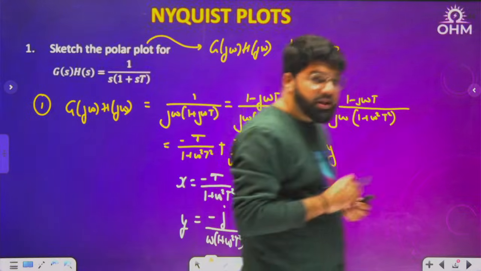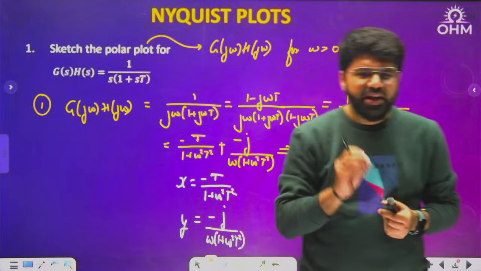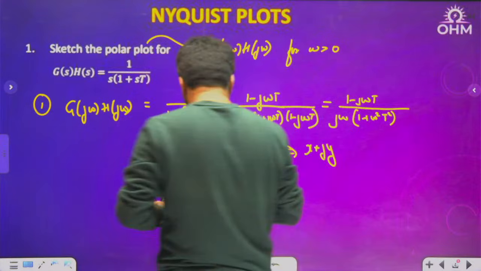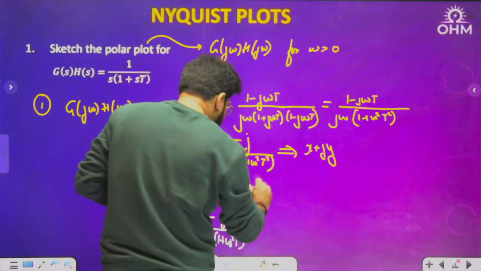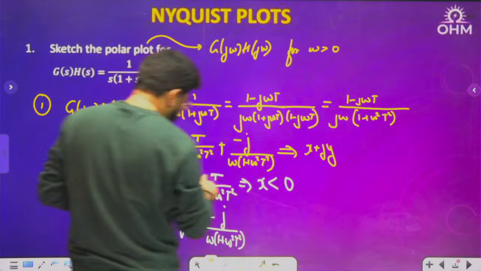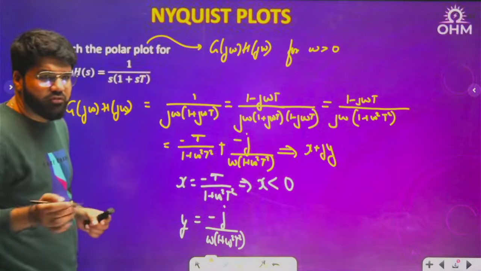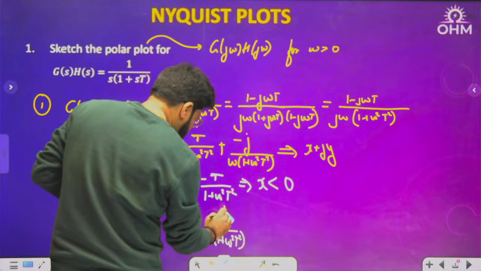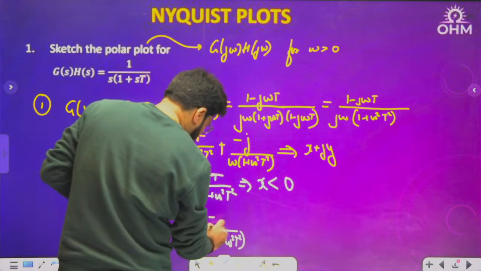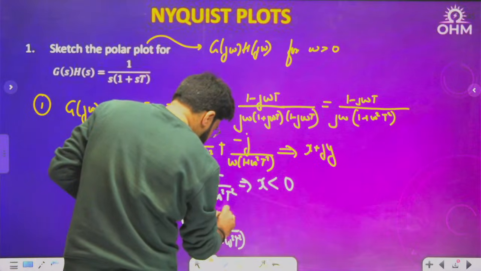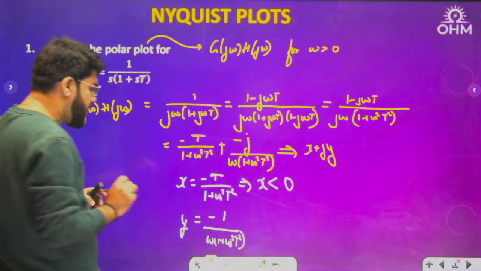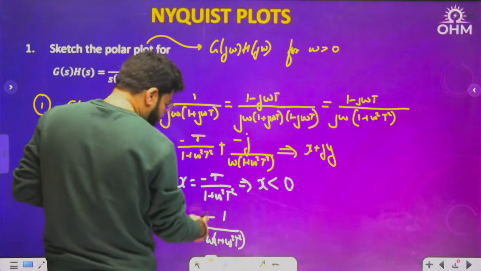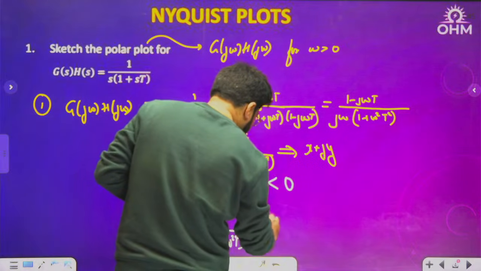Now, in fact, there have been questions in GATE, simple 1 mark, to tell the quadrant in which the polar plot will lie. See here, x is always negative, minus sign is there. T is the time constant, which is by default positive. Then what about y? Sorry, I should not write j here. I'll write only the imaginary part y. So this is minus 1 by omega, 1 plus omega square t square. And I told you polar plot is the plot for positive frequency. So since omega is positive, there is still a minus, so overall y is also negative.